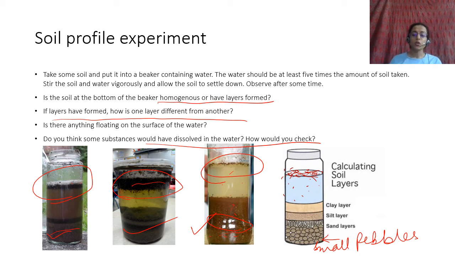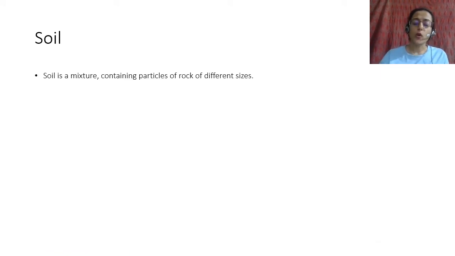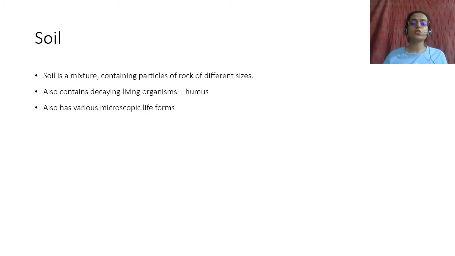So this is how soil is a mixture of different particles of different sizes. Some sizes are big, some are very small. So soil is a mixture containing particles of rocks of different sizes. It also contains decaying living organisms called humus.